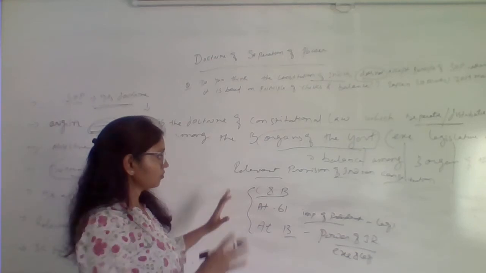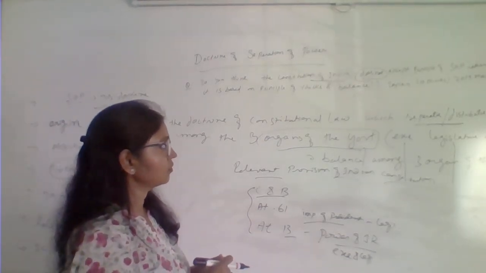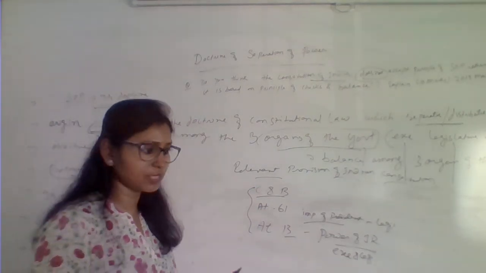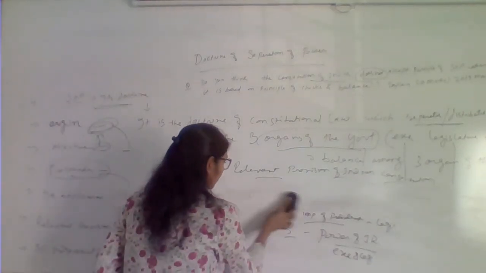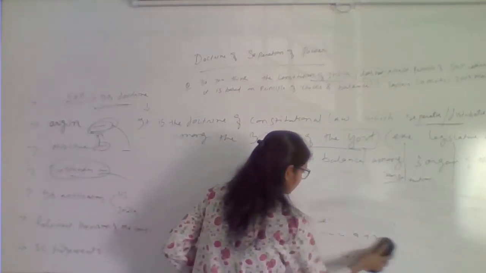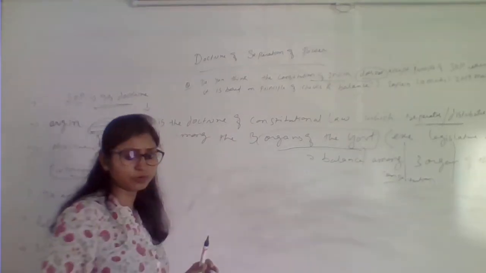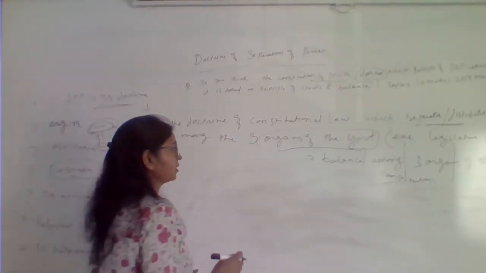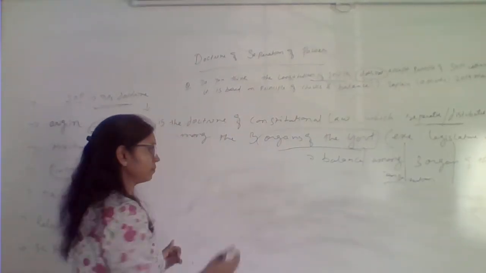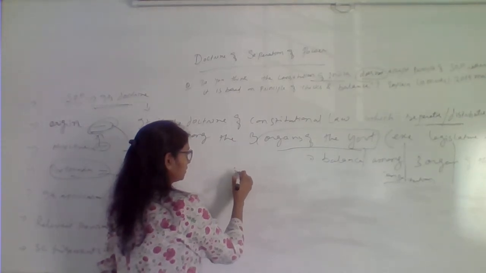So till here we have seen, and then we'll see the supportive statement. What is the other supportive statement? We have seen the constitution, then the relevant Supreme Court judgment to support your answer. What the judiciary or the Supreme Court has to say in India regarding the separation of power, without which your answer will not be complete. So you have to mention the judicial judgment.